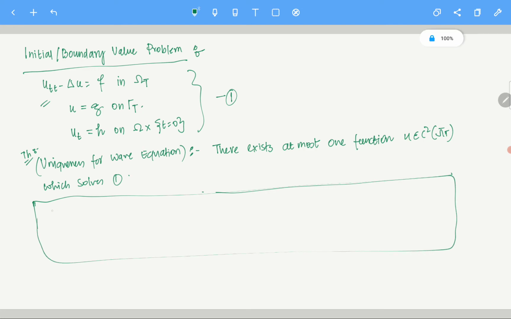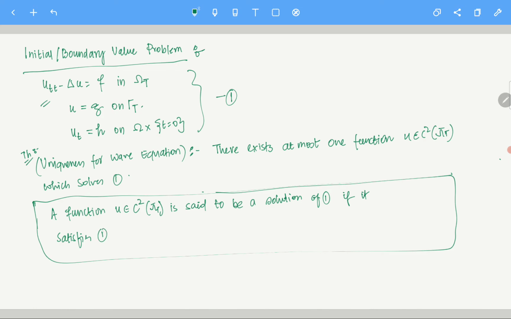So a function u, which is C2 of omega t bar, is said to be a solution of 1 if it satisfies every condition, these three conditions.